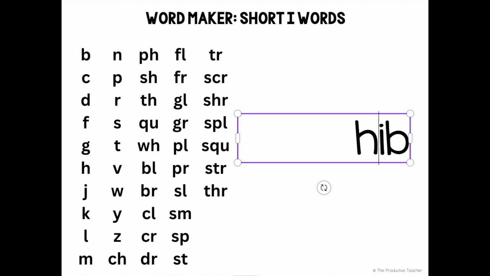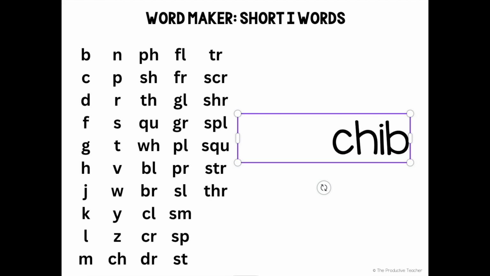Hib, jib, kib, lib, mib, nib, pib are not words. Rib. Rib is a word. Sib, tib, vib, wib, yib, and zib are not words.